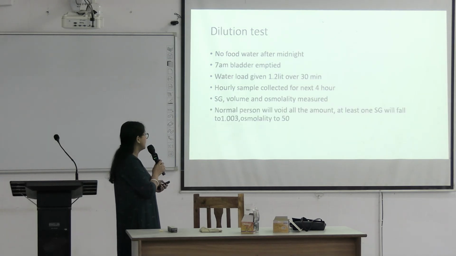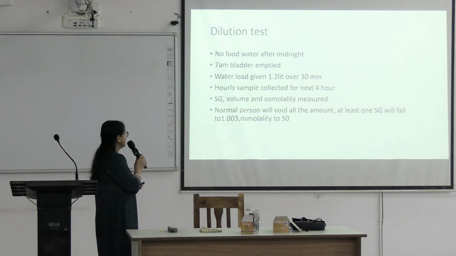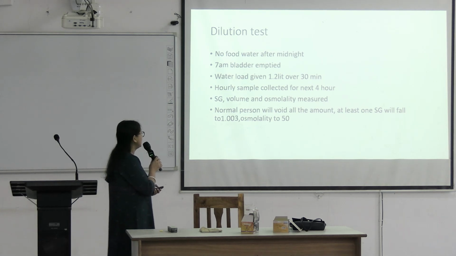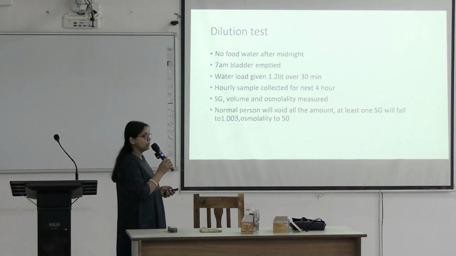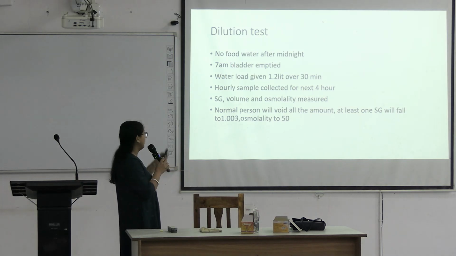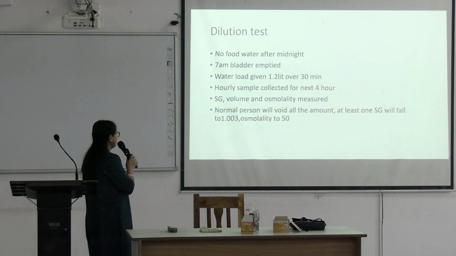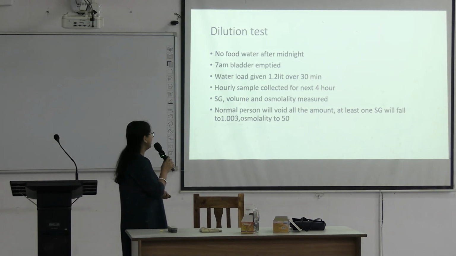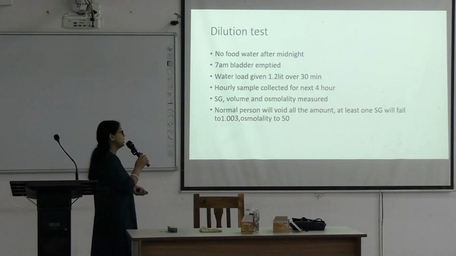Now coming to dilution test. Patient is advised not to take any food and water after midnight. In case of concentration test, that was from 6 p.m. evening, and here from midnight. Then at 8 a.m. in the morning, patient is asked to empty the bladder and we discard the urine.